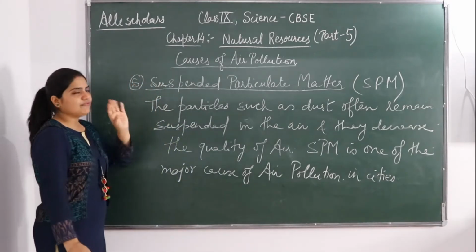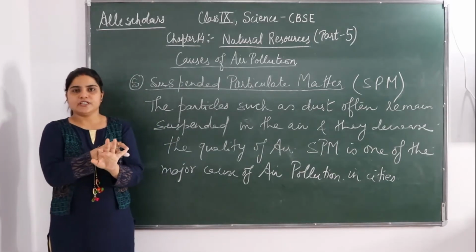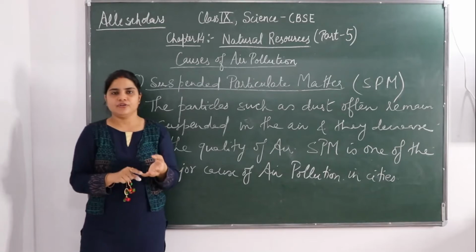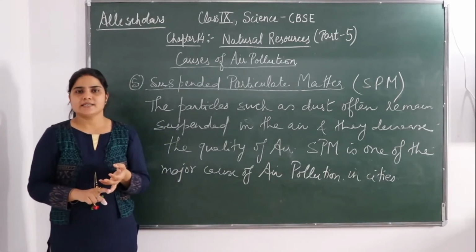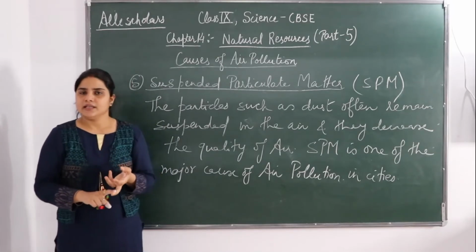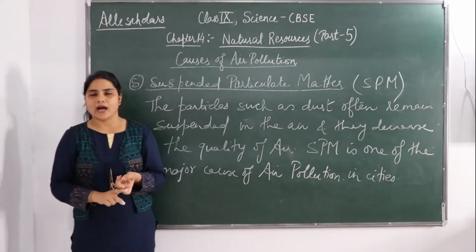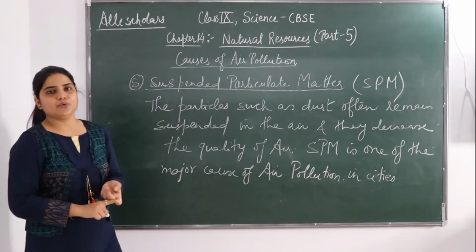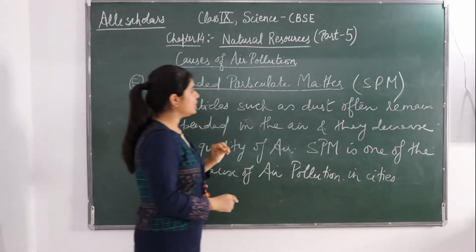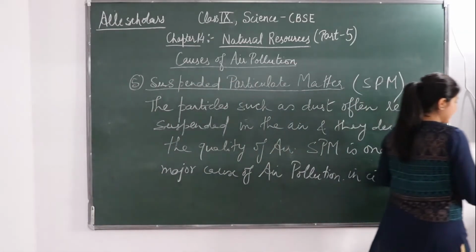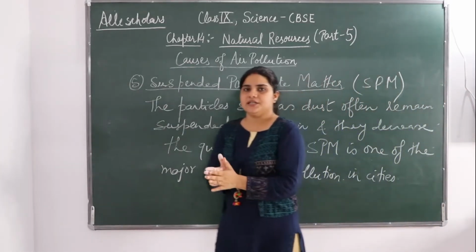So we have seen 5 causes of air pollution. The first one, the burning of fossil fuel, exhaust from plants and industries, then because of mining, then different indoor activities which cause air pollution, and the fifth, the suspended particulate matter, that is the SPM, which is a major cause of pollution in the cities.